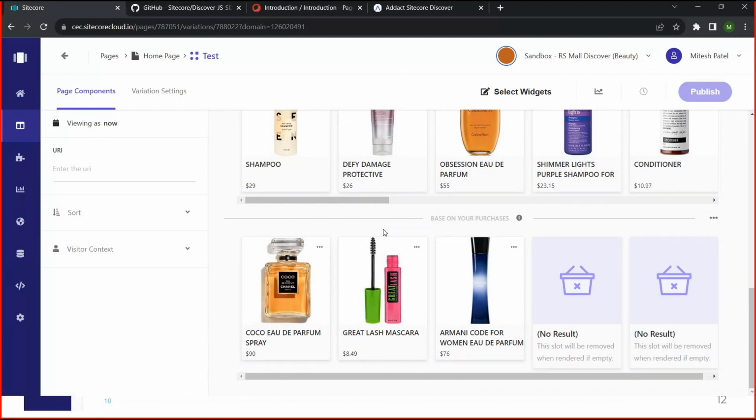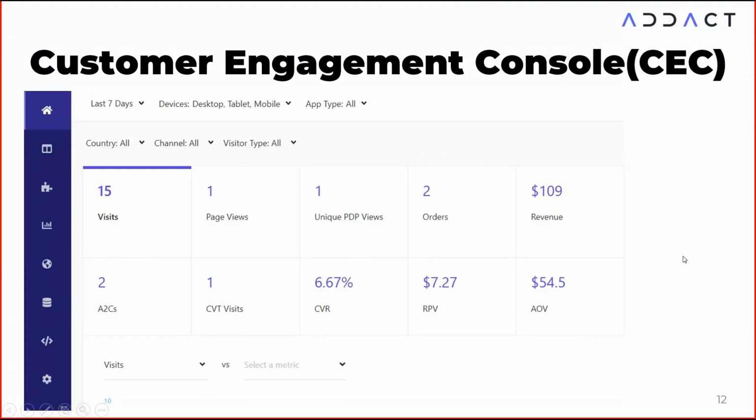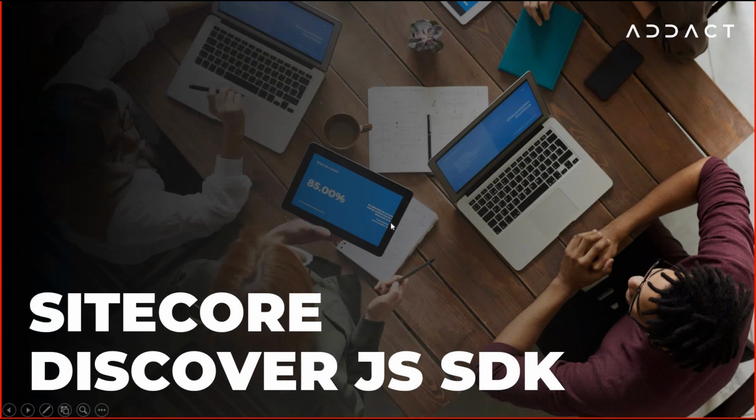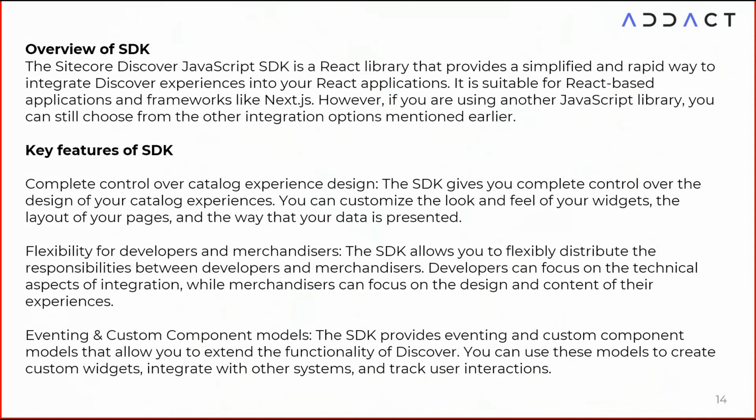Let me go back to that PPT. The next step is the SDK part. Sitecore Discover has provided a starter kit SDK, and we already used the SDK, and based on the SDK we have created these virtual websites which we have deployed. Let me explain how we have used these.